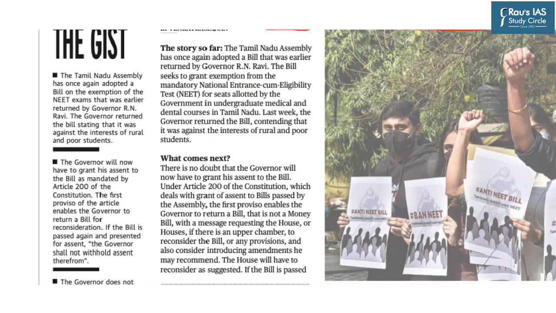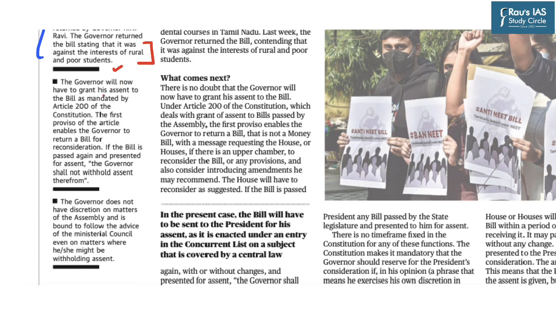Now, the gist of this article says that the Tamil Nadu Assembly has once again adopted a bill on the exemption of NEET exams that was earlier returned by the governor, who returned the bill stating that it was against the interest of rural and poor students. It further says that the governor will now have to grant his assent to the bill as mandated by Article 200 of the Constitution if the bill is sent again by the Legislative Assembly. It says that the first proviso of the article enables the governor to return a bill for reconsideration, that is under Article 201. But if the bill is passed again and is presented to the governor for his assent, then the governor shall not withhold assent therefrom.